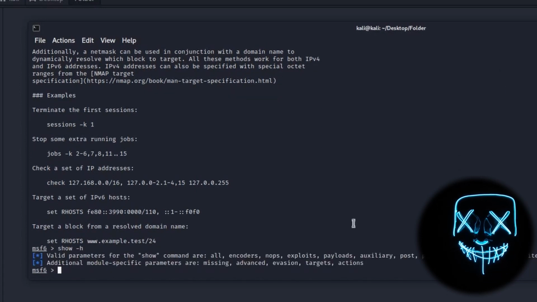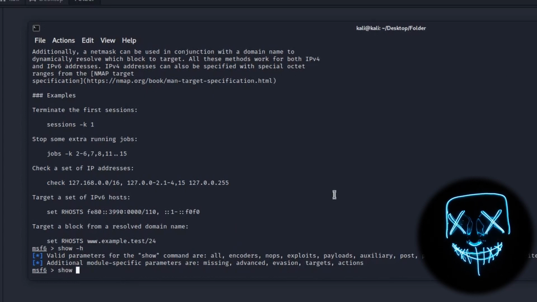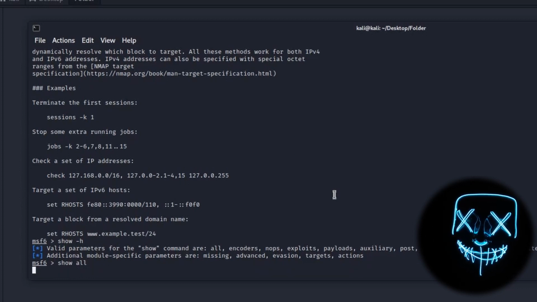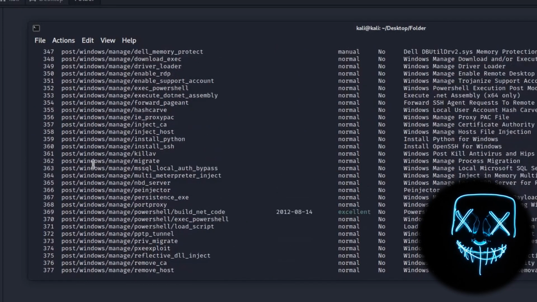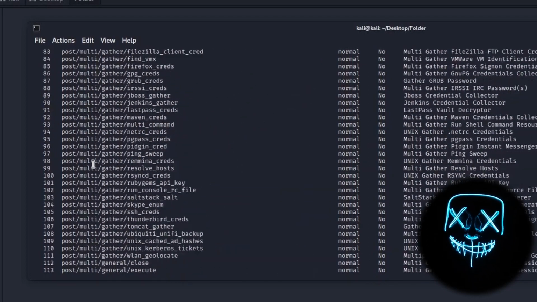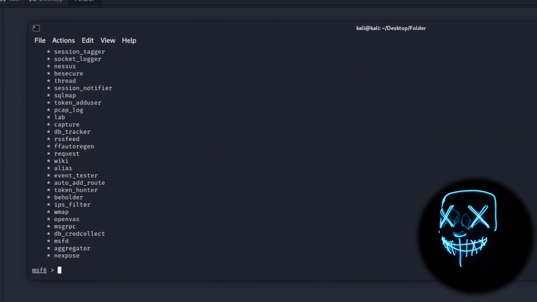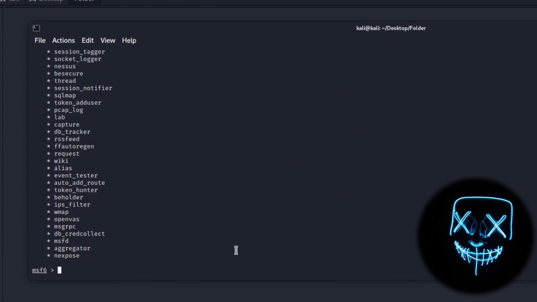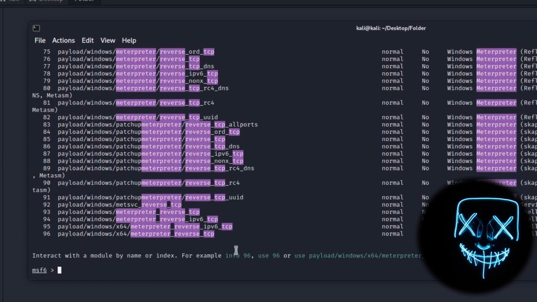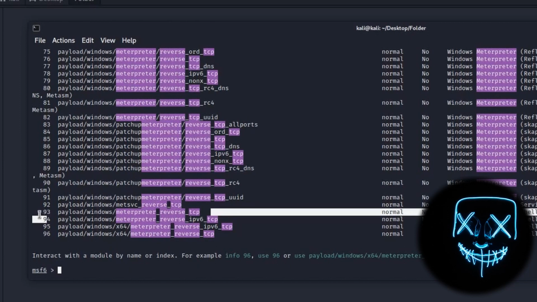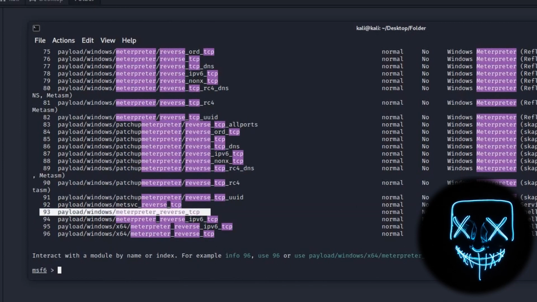Let's use now the all parameter for the show command, which will show us all modules in Metasploit. But there are a lot of modules. If we are looking for a specific module, like the reverse TCP for Windows, we will just type search reverse TCP meterpreter, and we will see all the modules. We will use in this video the number 93, Windows Meterpreter Reverse TCP.